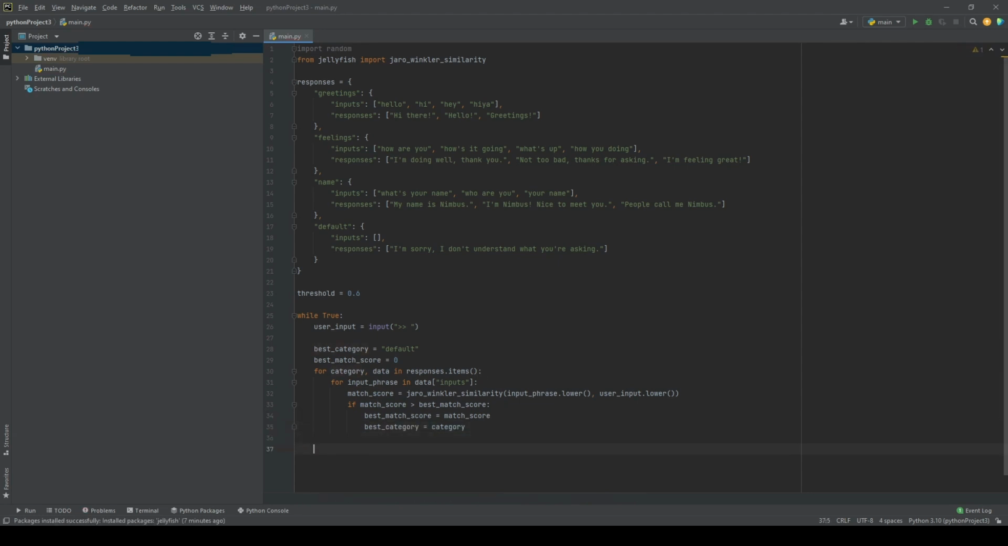The category with the highest similarity score is selected as its best match. If the similarity score is greater than or equal to the threshold value, then the program will randomly select one of the responses and print it to the screen. Otherwise, if the similarity score is below the threshold, the program will randomly select a response from default saying it cannot understand.